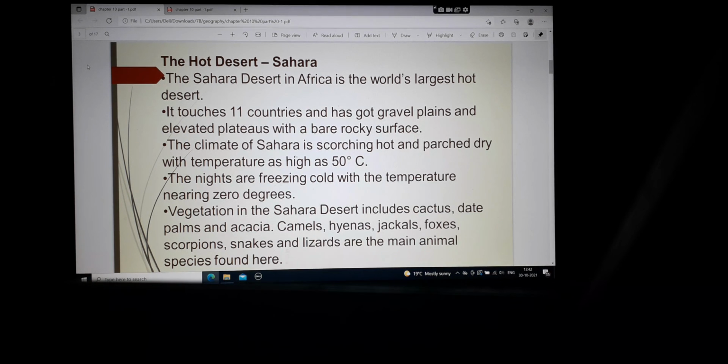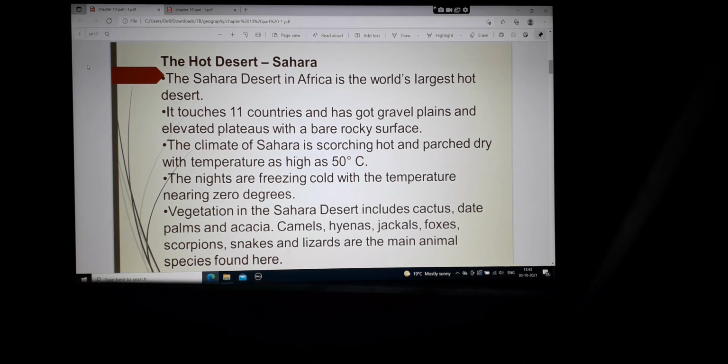Vegetation in the Sahara Desert includes cactus, date palms, and acacia. Camels, hyenas, jackals, foxes, scorpions, snakes, and lizards are the main animal species found here. So now we find that the plants and trees found in the Sahara Desert are cactus, acacia, and trees like date trees and palm trees.